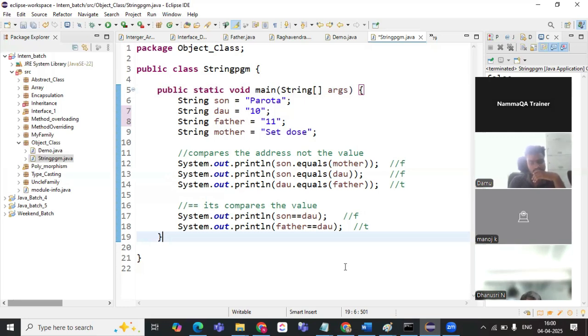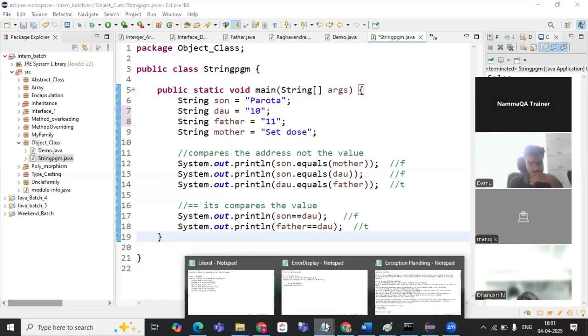Correct. So that is what it is: any errors or events which are triggered can be handled during the runtime. Whatever errors cannot be understood by the controller can be handled using exception handling. Whatever exceptions or runtime errors we get can be handled using this OOPS concept. This is also one of the OOPS concepts.